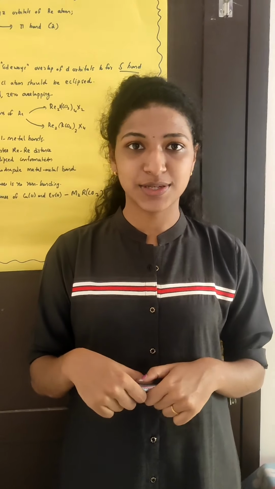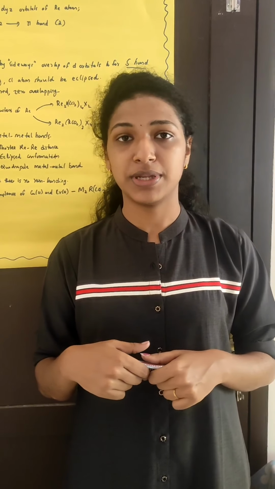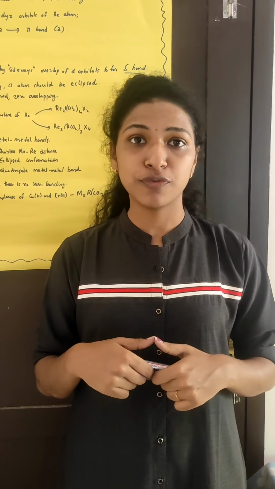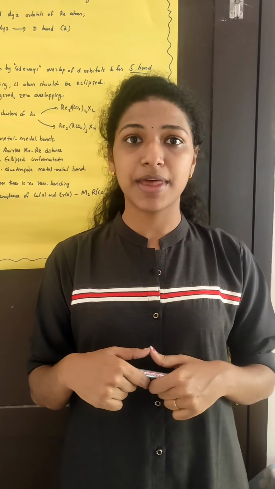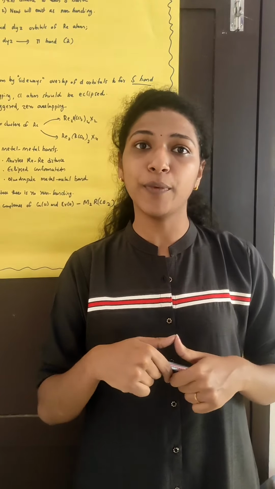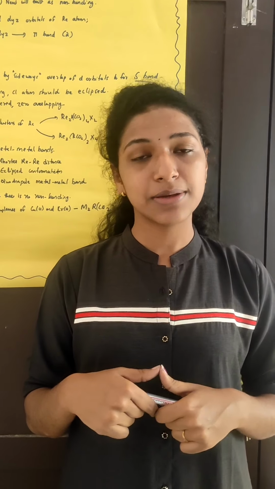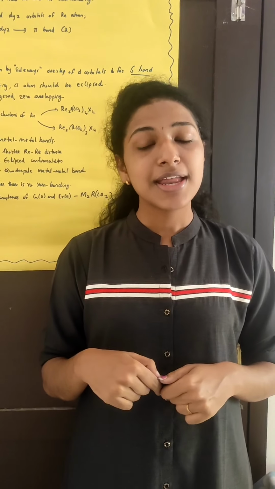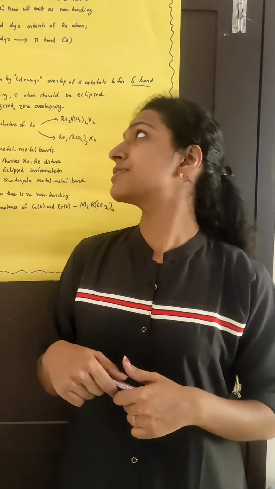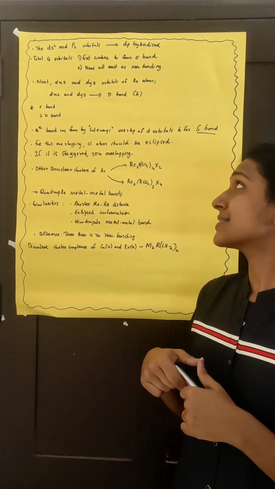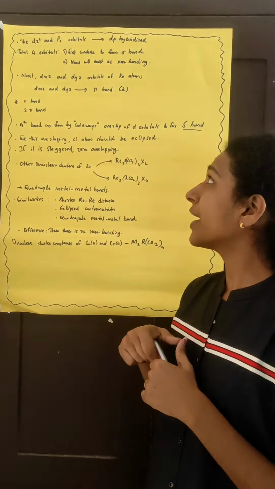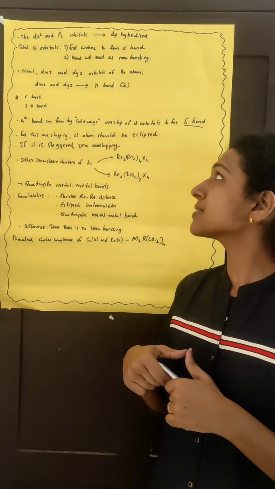The dz square and pz atomic orbitals combine together to form a dp hybridized orbital. One is in the direction of the other rhenium atom and the other is in the opposite direction. This sigma bond is formed. Next is the formation of the pi bond. The pi bonds are formed by the combination of dxz and dyz orbitals of the rhenium atom.